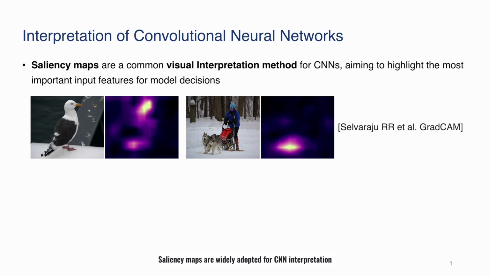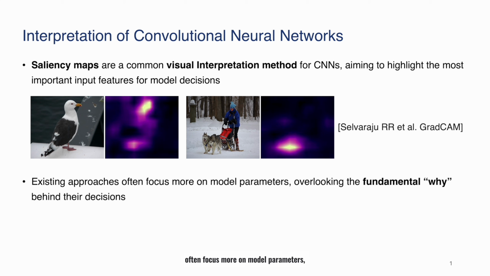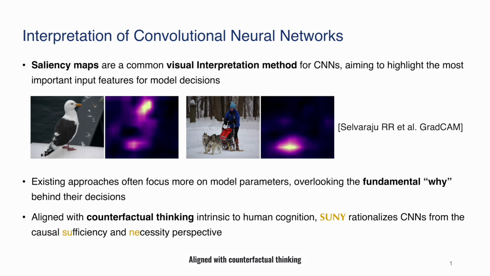Saliency maps are widely adopted for CNN interpretation, aiming to highlight the most important input features for model decisions. However, existing approaches often focus more on model parameters, overlooking the fundamental why behind their decisions. Aligned with counterfactual thinking intrinsic to human cognition, SUNY rationalizes CNNs from the causal sufficiency and necessity perspective.